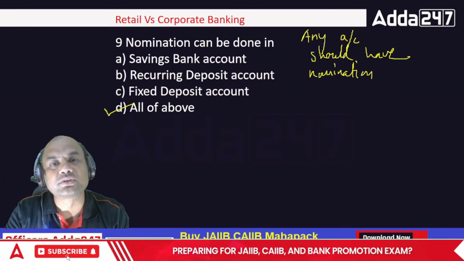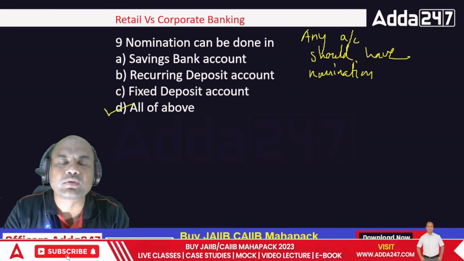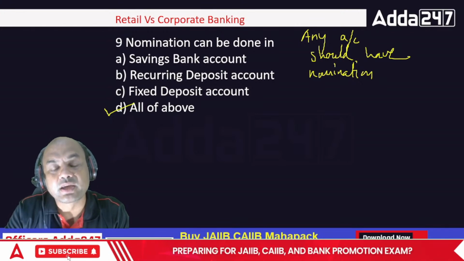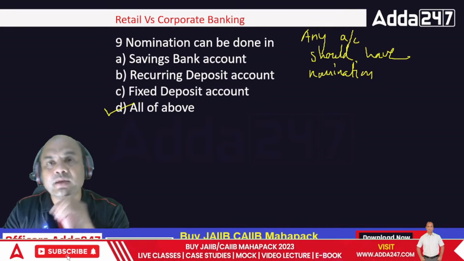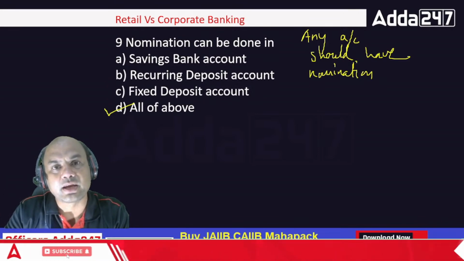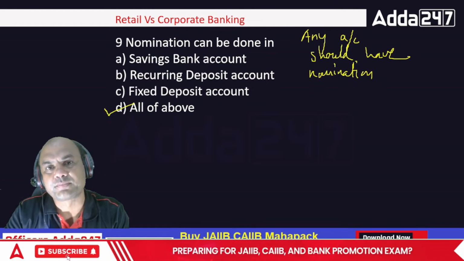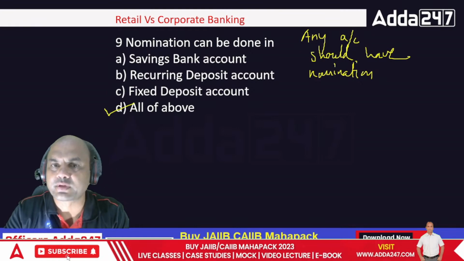If that client says, no, I don't have any known member, or I don't want to give it to anyone, give it to any trust. Give it to any roadside person. Give it to anyone, but give the nomination. Why? Because if something happens to the client, the death claim procedure in the banking is a difficult one. If you have a nomination, then the process is very simple. Okay.